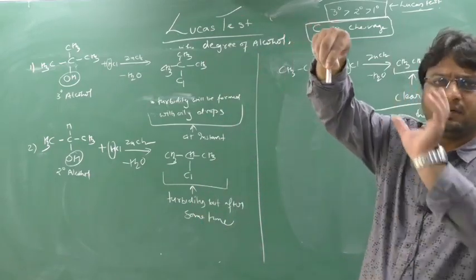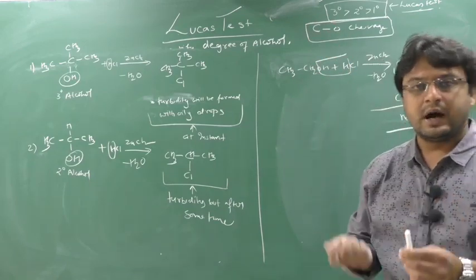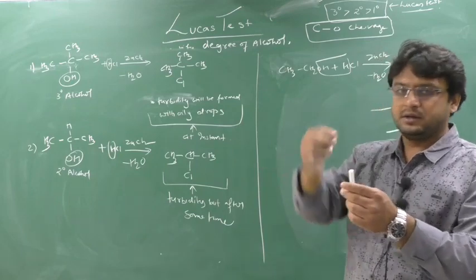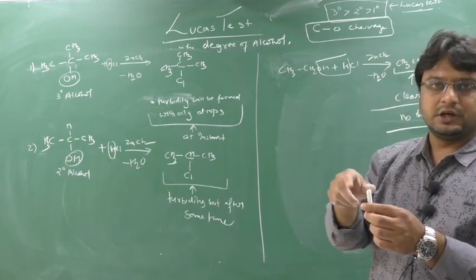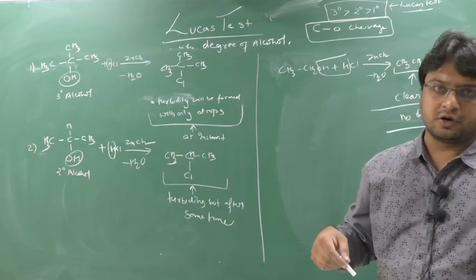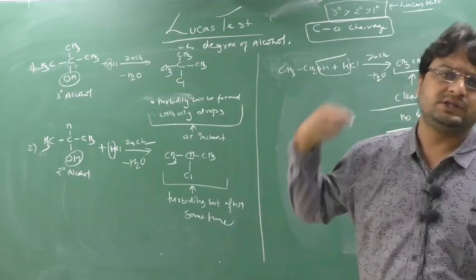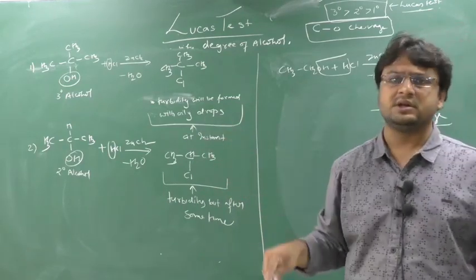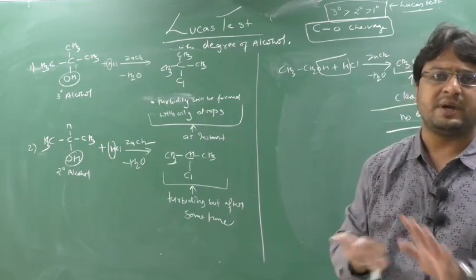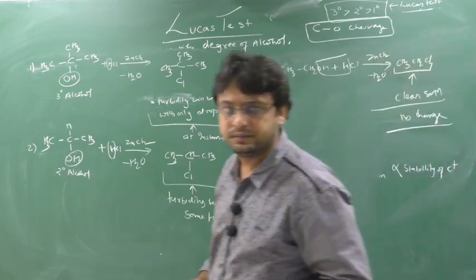If oily drops and turbidity form, understand it is a 2 degree alcohol. Again, you take a 1 degree alcohol, add HCl and ZnCl2, and keep it. If no turbidity forms on the spot, it is not a 3 degree alcohol. Start to shake it. Shake it for 5 to 10 minutes, 15 minutes, and keep it as it is. If nothing changes and the solution remains clear, understand it is a 1 degree alcohol.